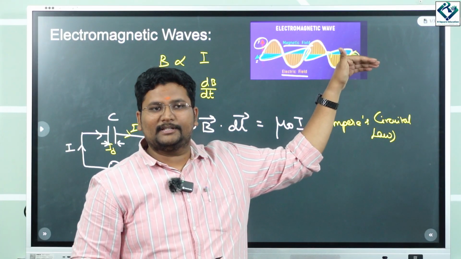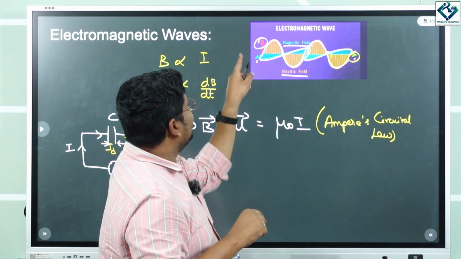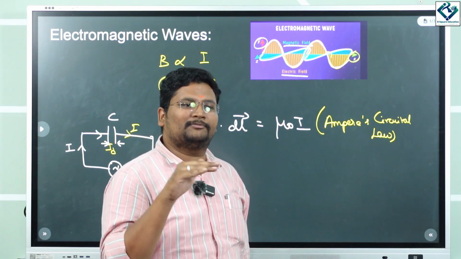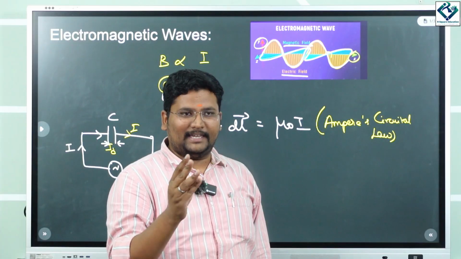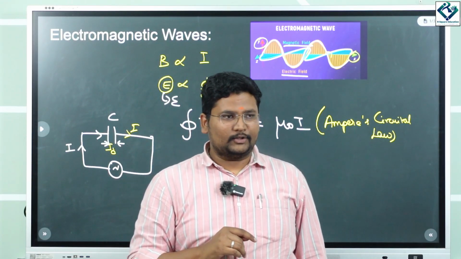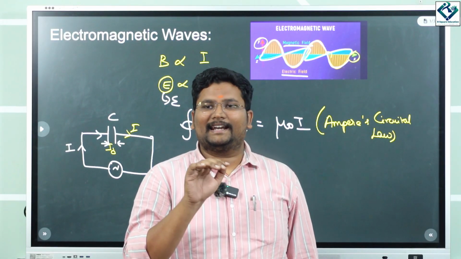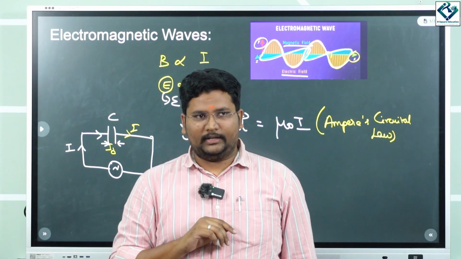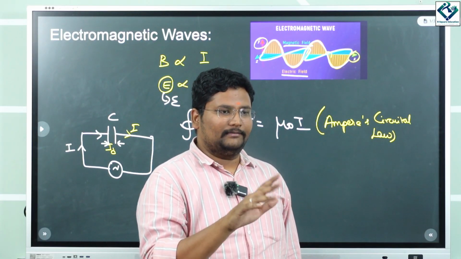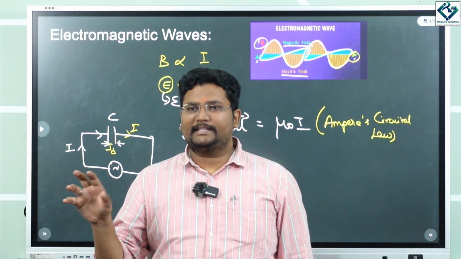We call this the transverse nature of the wave. Transverse nature means, say the electric field is along the y axis, the magnetic field is along the z axis, then the direction of propagation will be along the x axis. So x, y, z, all three are mutually perpendicular to each other. Correct. So if all three are mutually perpendicular, then we call those waves transverse in nature. Okay, the fields are along two axes and the propagation is along another axis, so we call them the transverse nature of wave. So electromagnetic waves are always transverse in nature.